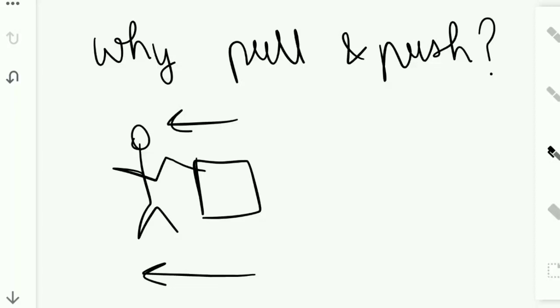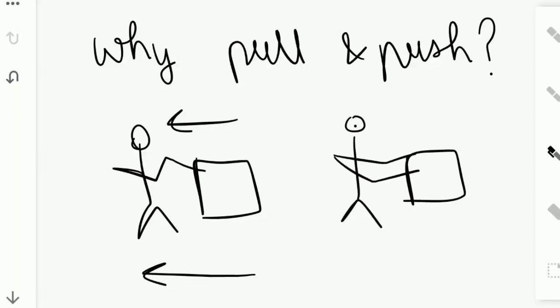In this case, we call this force a pull. And if I have a box in front of me and I am trying to push this box away from me, force is being applied in this direction, in the right direction. And in the earlier case, it was being applied in the left direction, right?